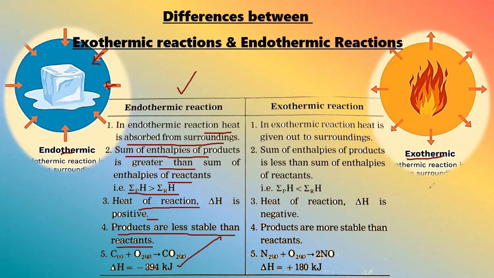Let us now move into the exothermic reaction. As we can see, in an exothermic reaction, heat is given out to the surroundings. Yes, and the arrows also imply that this heat is getting out to the surroundings. The sum of enthalpy of products is less than that of reactants. Yes, we have verified this using the graph. The heat of reaction is negative. Definitely, if the products have less energy, then product minus reactant will be negative. No issue about that. Products are more stable than reactants. Yes, I discussed a few minutes ago that if the products have less energy than the reactants, then the products will be more stabilized.